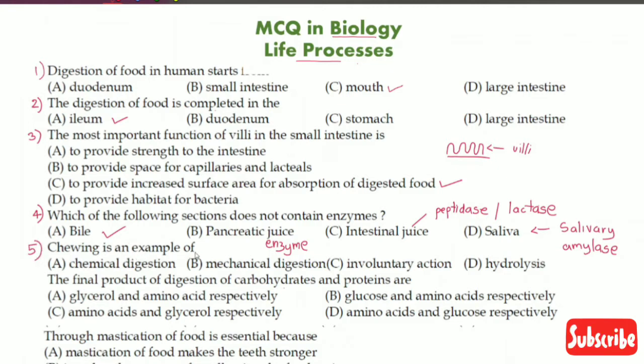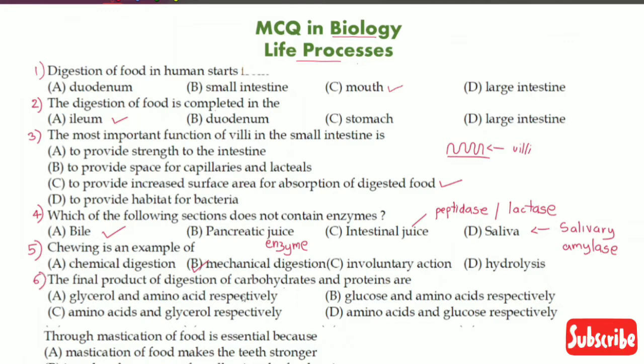Chewing is an example of chemical digestion, mechanical digestion, involuntary action, or hydrolysis. We know that chewing means breaking down food using our teeth. So, since we use teeth, it is mechanical digestion. So option number B.